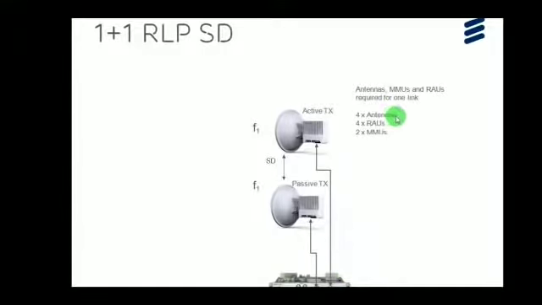4 radios for near and far end, 2 MMUs for near and far end. This is the active transmitter, whereas this is the passive transmitter. Both antennas should be distanced, so it should be as a space diversity concept. This is the active transmitter, this is the passive transmitter.